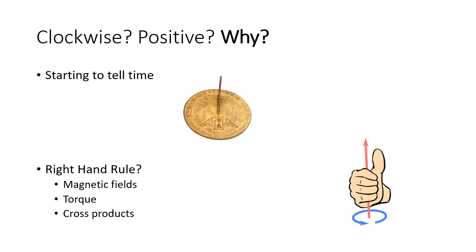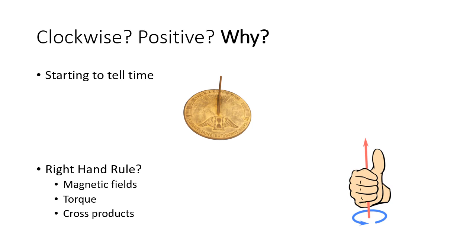That's confusing to me. Why would that be? Well, let's talk about why clockwise is clockwise. Civilizations that started to tell time, and it just tends to be the case that most people on Earth live in the northern hemisphere. If you live in the northern hemisphere right now, and statistically speaking you probably do, and you went outside during the daytime and faced north, if you sat outside the entire day, the sun would rise on your right and set on your left. It rises in the east and sets in the west.